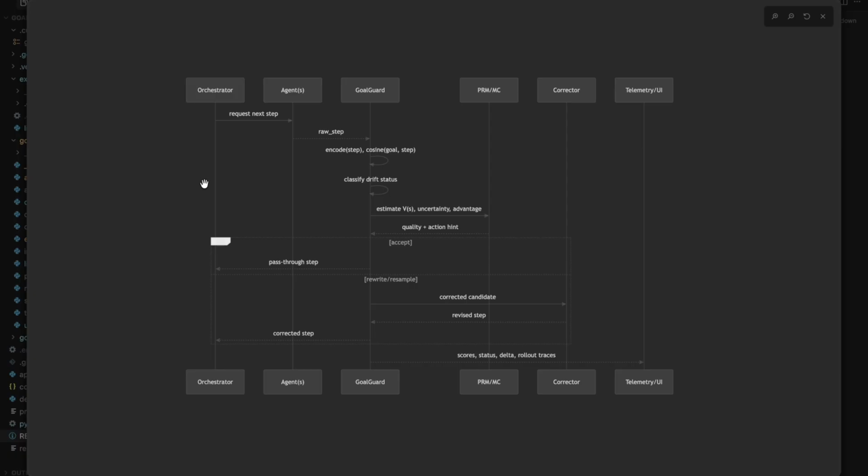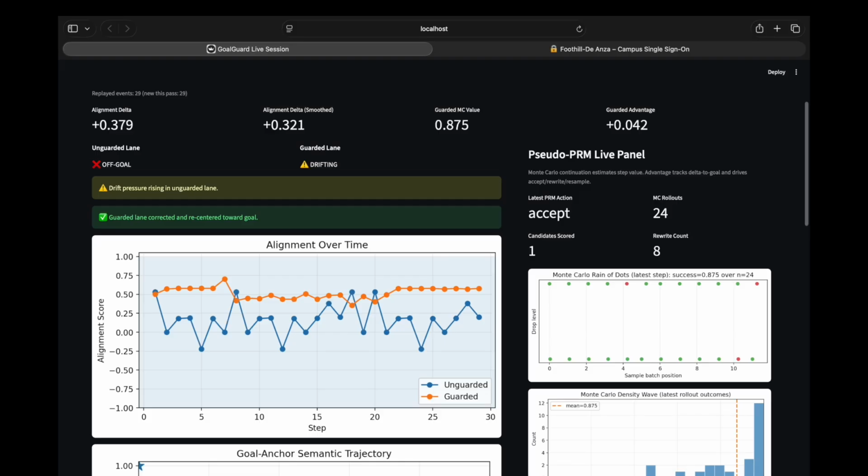So here in the demo, we gave an agent one goal: explain how to make a peanut butter sandwich. Then we gave it a permission to drift. So I said, first deeply explore the Ship of Theseus paradox, blah blah blah. We get philosophical. Now we see what happens next.